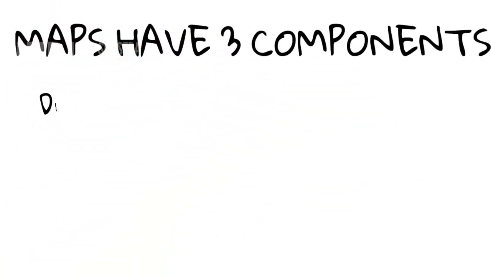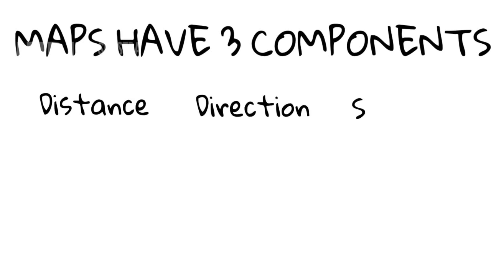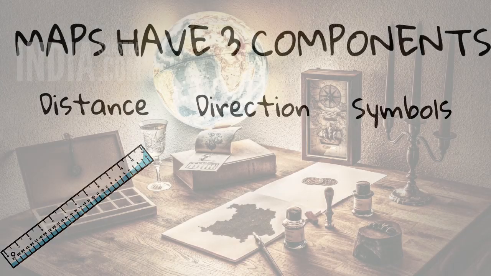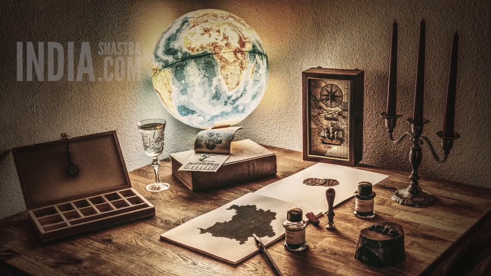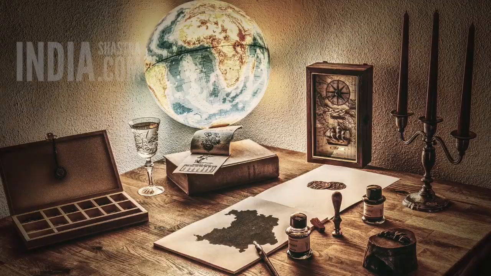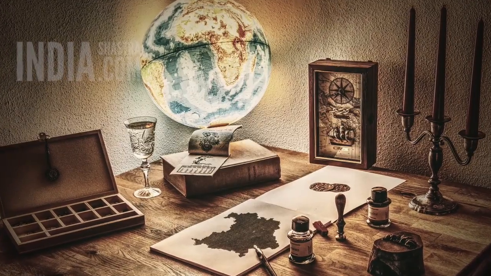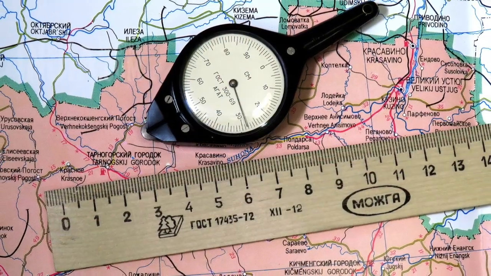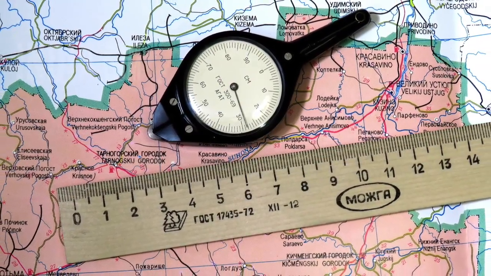Now distance, as map reduces the entire world on a piece of paper and this reduction should be precise. So for that we use scale and there are small scale maps and large scale maps. आप इसके बारे में एक बार NCERT में पढ़िए. देखो मैप में हम पूरा का पूरा वर्ल्ड एक पेपर की शीट पे रिड्यूस करते हैं and for that purpose we use scale. Secondly, maps show direction.